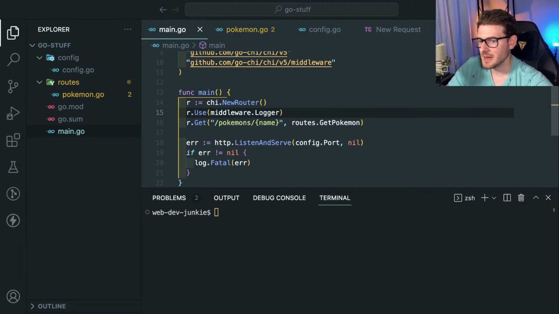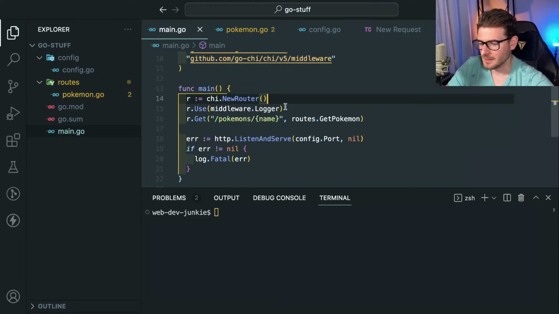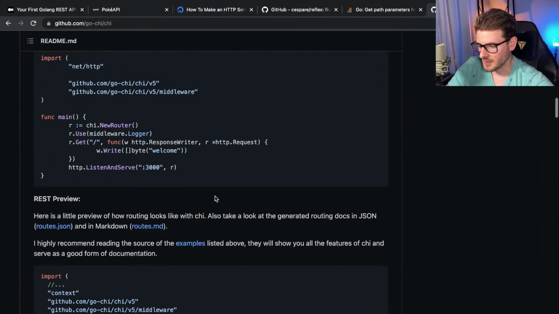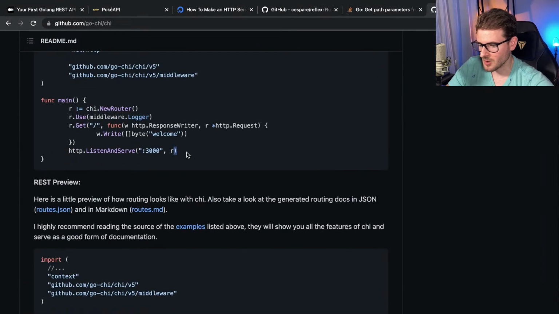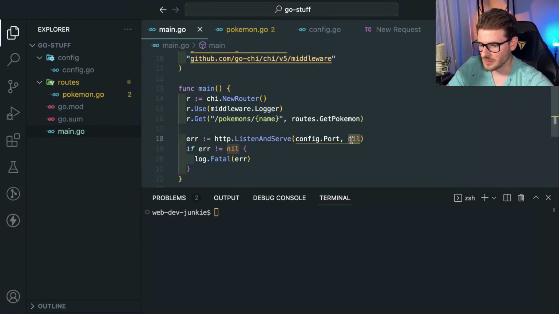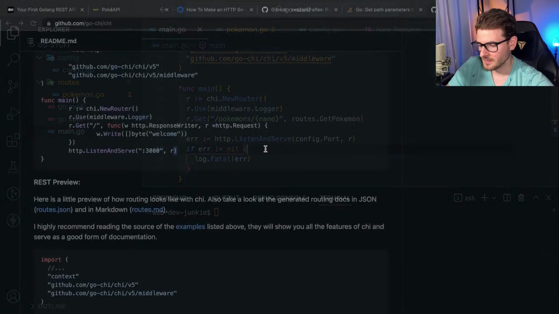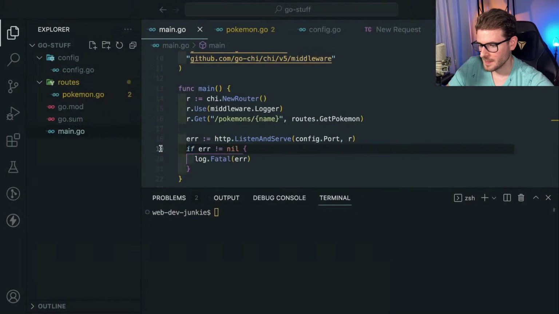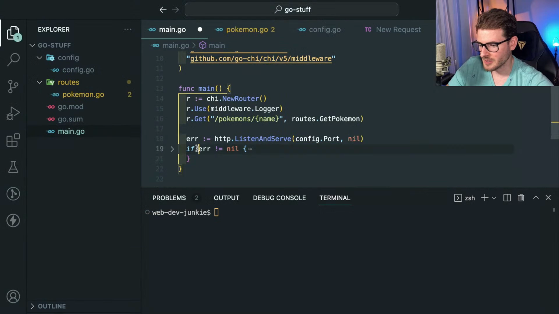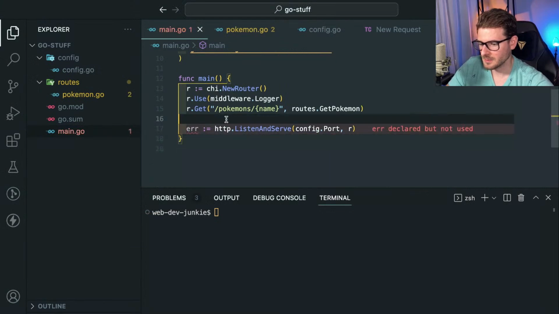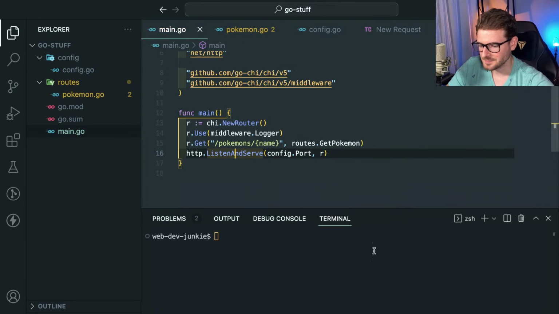You need to pass the router to the HTTP server. Oh, thank you. Yeah, I jumped around, didn't I? Pass it R here. Instead of nil, pass it R. And they're not checking for an error in their code. Let me be a rebel and not check for errors either. Okay, so if I run this, go run.